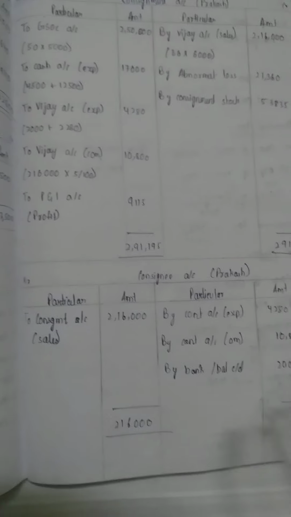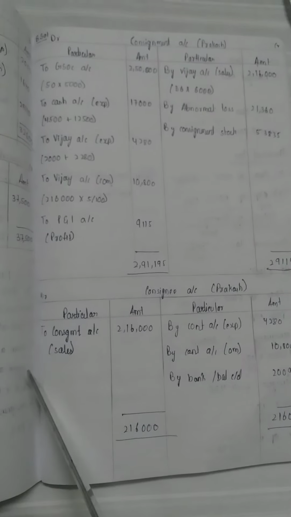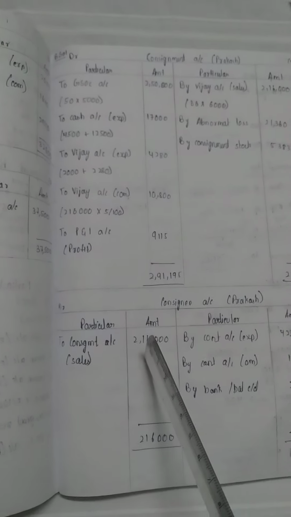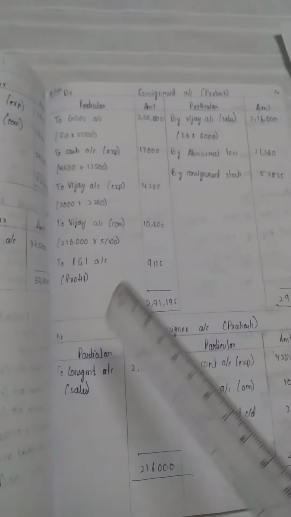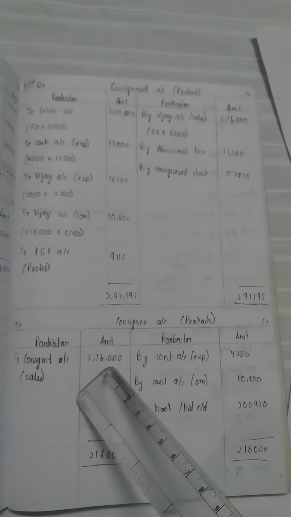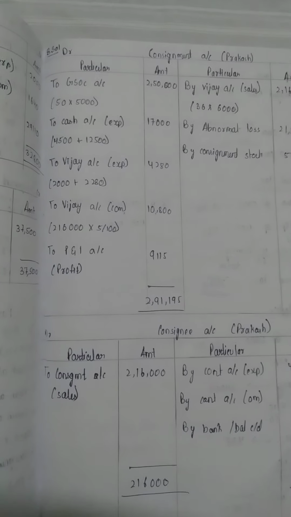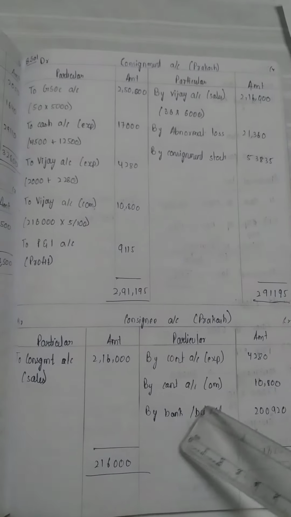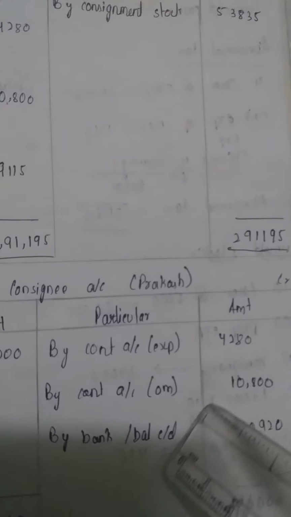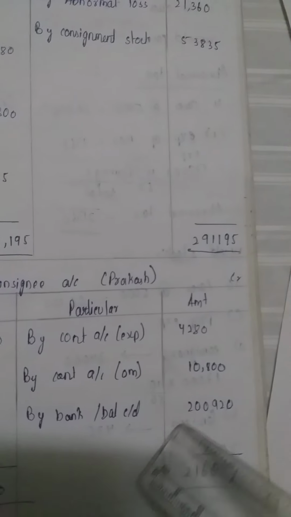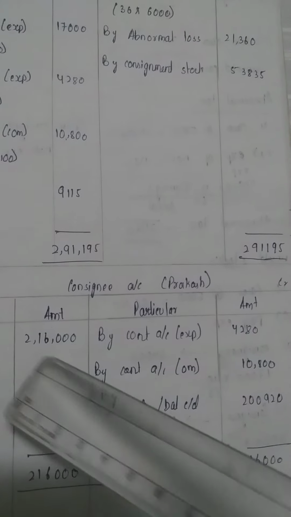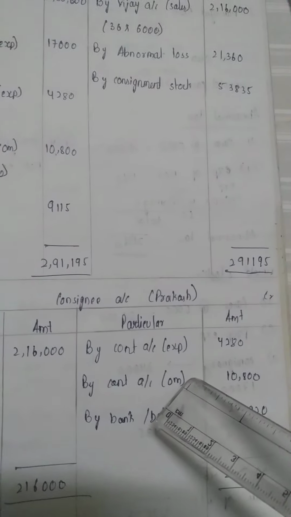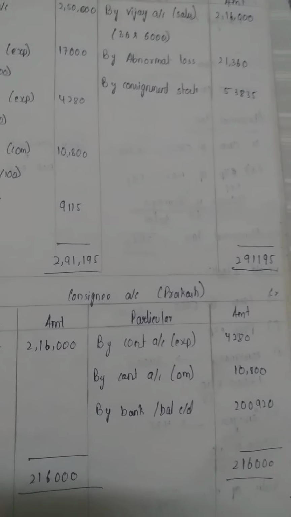Next, moving on to consignee account. Pro forma is the same here also. To consignment account 2,16,000 we have to write. Debit will be credited and credit will be debited in this account. So next we have to write all the consignee expenses here. To Vijay account 4,280, same. Next, by consignment account 10,800. By bank balance carried down, we have to deduct from the highest, 2,16,000. We have to deduct these three amounts, and we will get this amount.